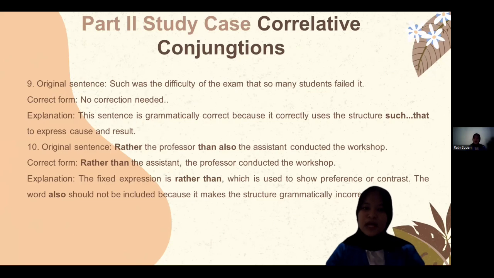And the last mistake: rather the professor than also the assistant conduct the workshop. The correct form is: rather than the assistant, the professor conducted the workshop, because the fixed expression is rather than, which is used to show preference or contrast. The word also should not be included because it makes the structure grammatically incorrect.